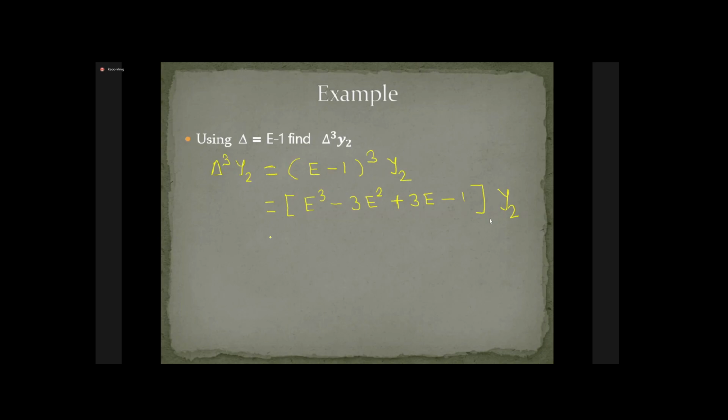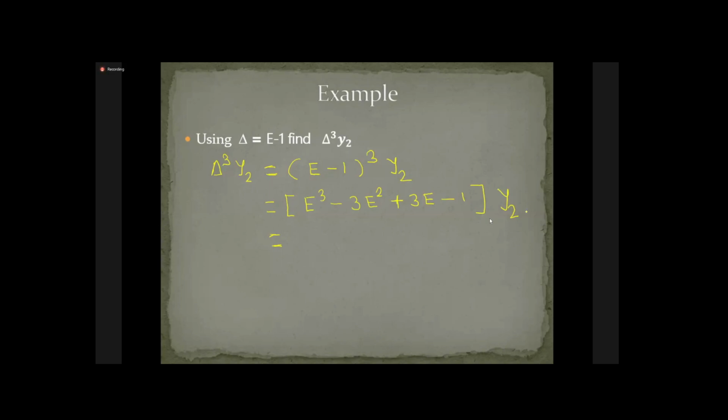Now only the last step here. Can you tell me what is E cube of y2? Let me see. E cube of y2, is it y5? This just shifts by 3, so y2 will be shifted to y5 because 2 plus 3 is 5. This is power 3, y2 plus 3, that is y5 there.